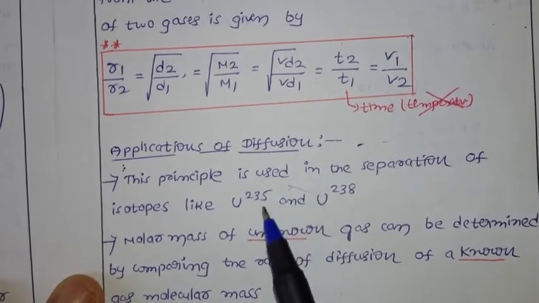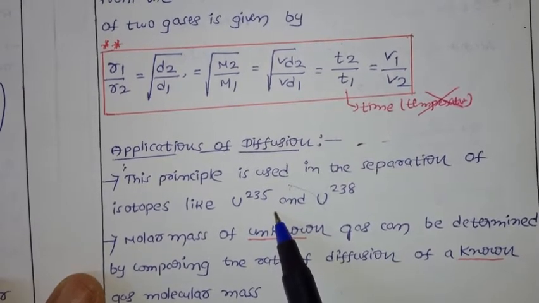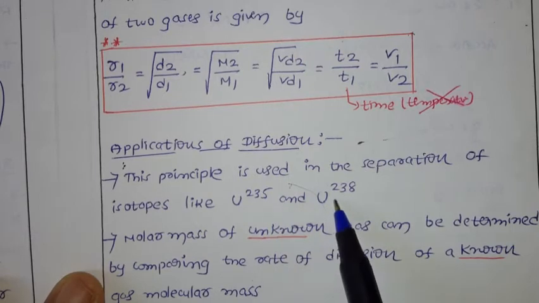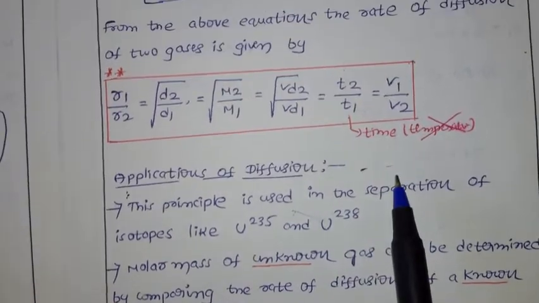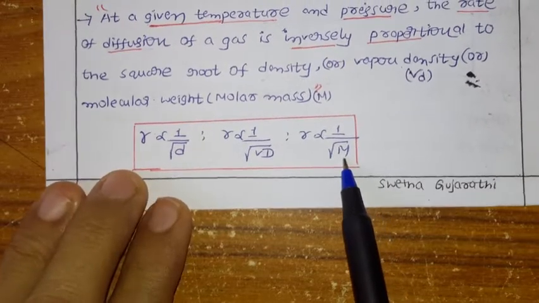Now if you go further, what do we have? Rate of diffusion is inversely proportional to density or molar mass, isn't it? So if the mass is more, the rate of diffusion is less. Why? Because it is an inverse relation. Here R is inversely proportional to the molar mass.